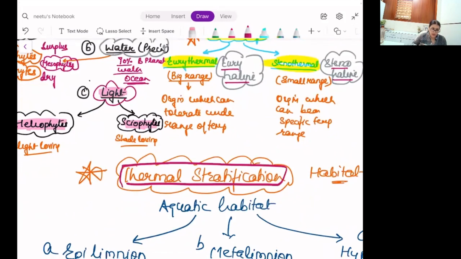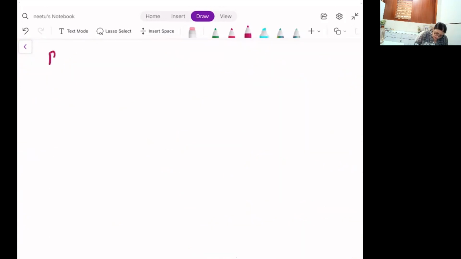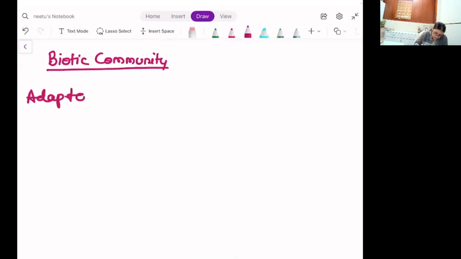I want to proceed from here. Determined by climate and is also determined by biotic components. As soon as I include biotic community, the first thing that we have to talk about is adaptations.